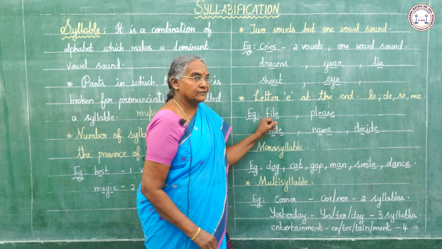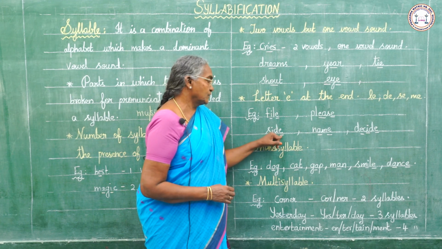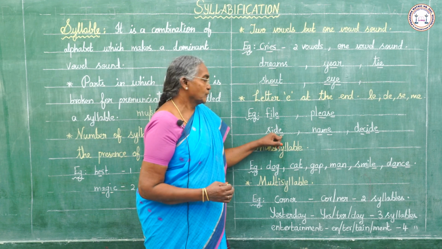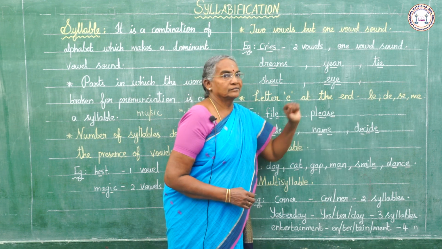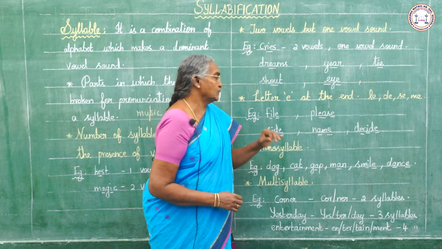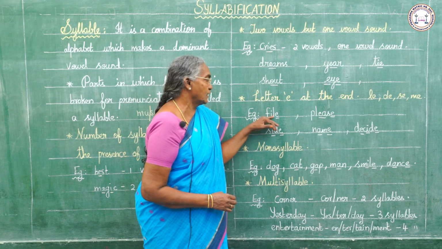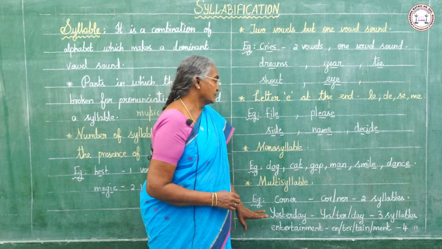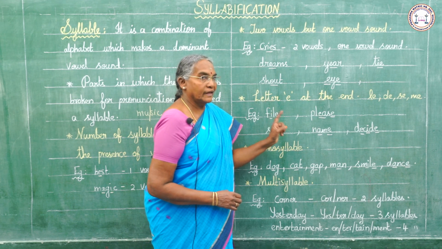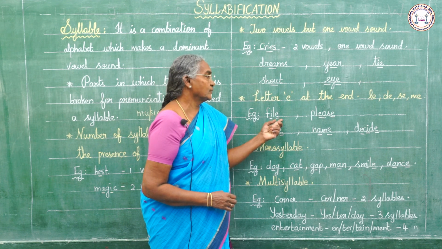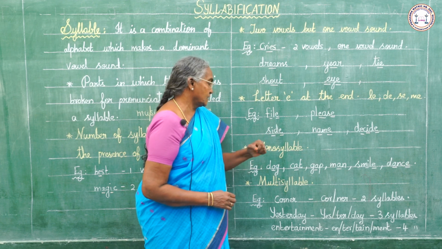We pronounce it as file, not filey. Here also we pronounce it as side. Please, name, decide. They are silent, so they are not considered for syllabification. Here they all have only one syllable. If the word ends with the letter E, and if it is silent, we do not consider it for syllabification.